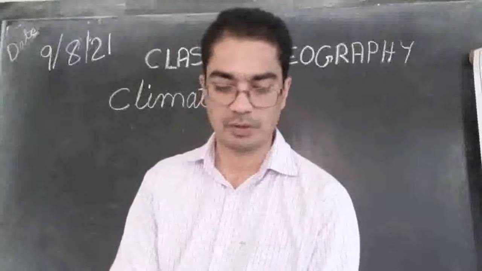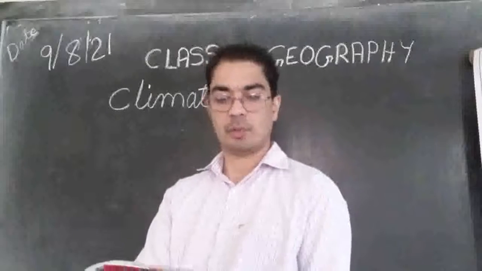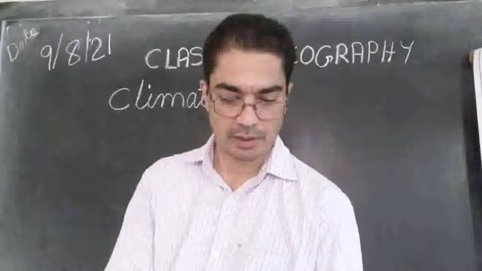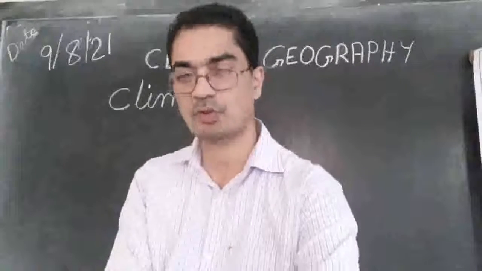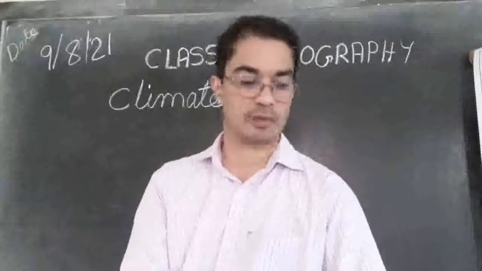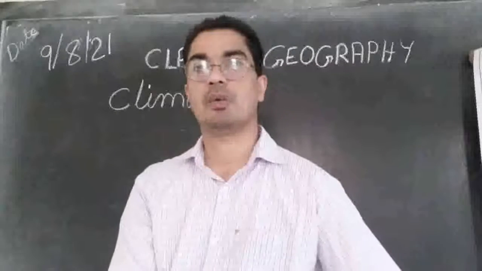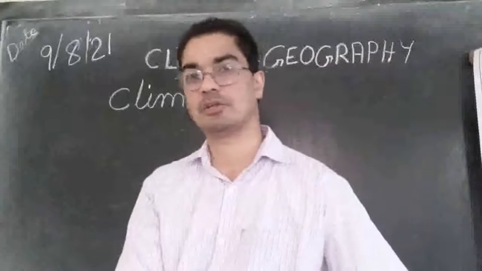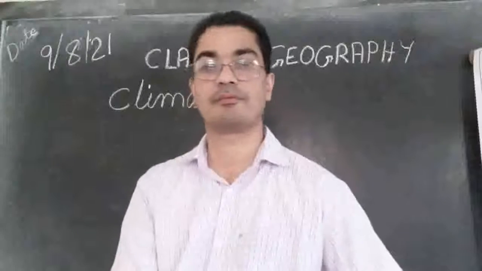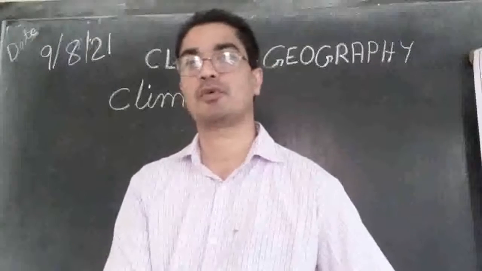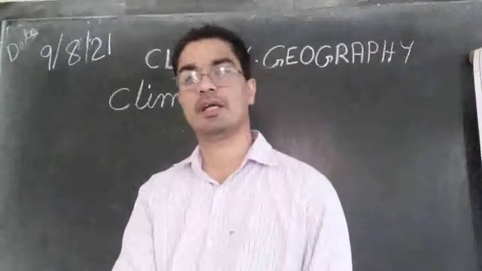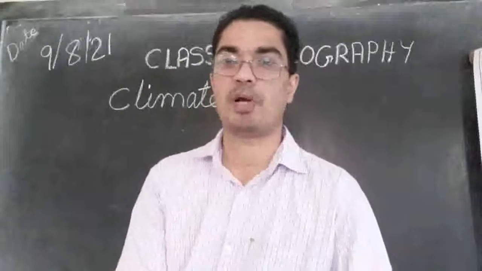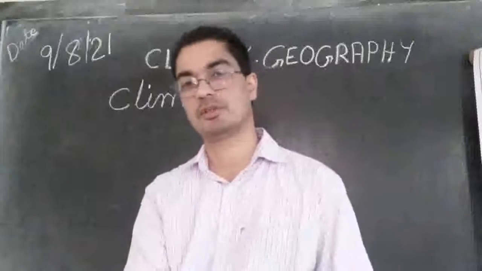Do you know what type of climate India has got and why so? Can anyone of you say what type of climate India has got? The climate that India has got is known as monsoon type of climate.